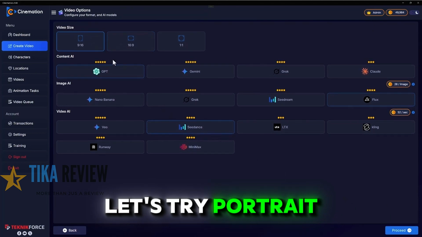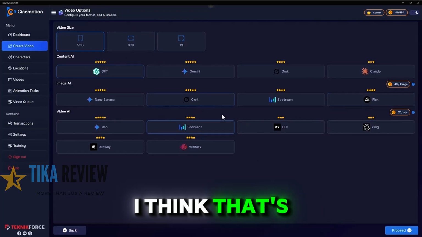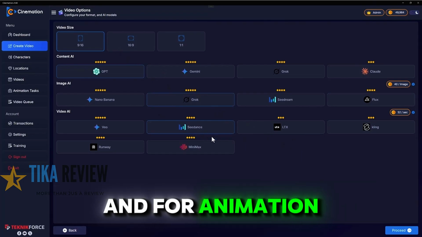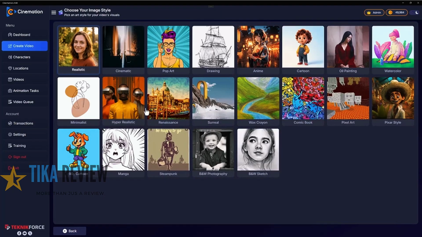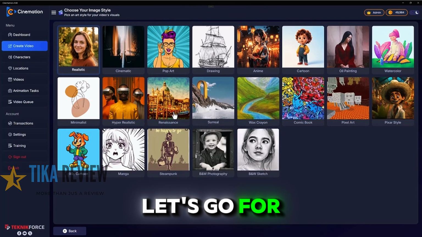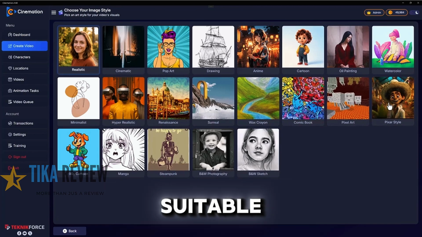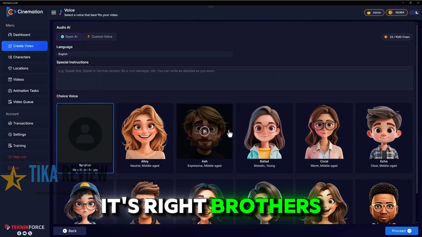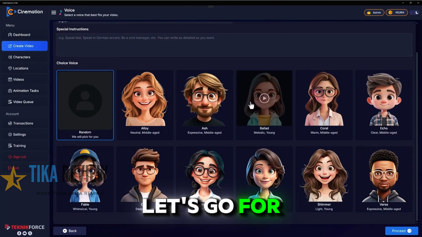Let's try portrait videos this time. And for images, let's go for Grok AI. I think that's the best one though. And for animation, we're going to use the same C-Dance. It's a pretty good balance of action and power. And this time, the style, let's go for Pixar style. Okay, I don't know if that's suitable. Okay, let's go for steampunk. It's Wright brothers. And you can choose the voice that you want to use for the video. Let's go for Samples.